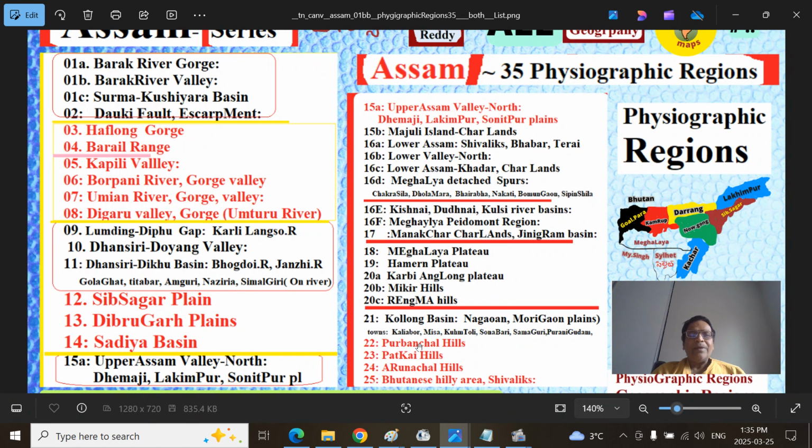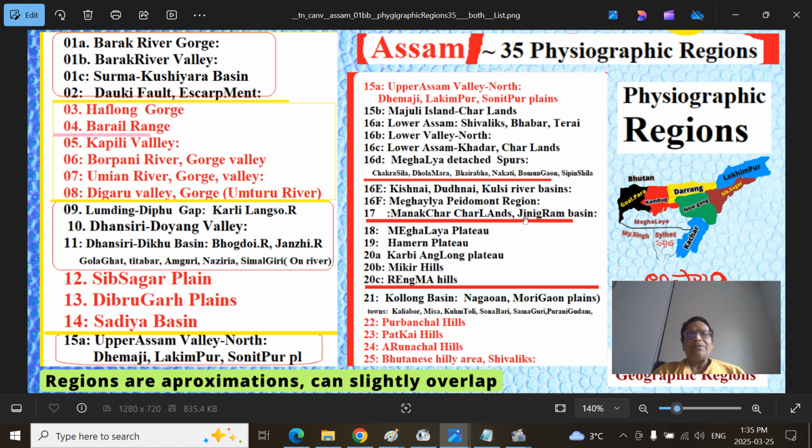So we covered the Kishnai, Dudhnai, Kulsi river and Meghalaya Piedmont region, and then we'll show the Char regions. We already saw this, the sandbars, like small islands within the mighty Brahmaputra river. Mankachar, I misspelled it here. Mankachar, Charlands and Jinjiram river basin.